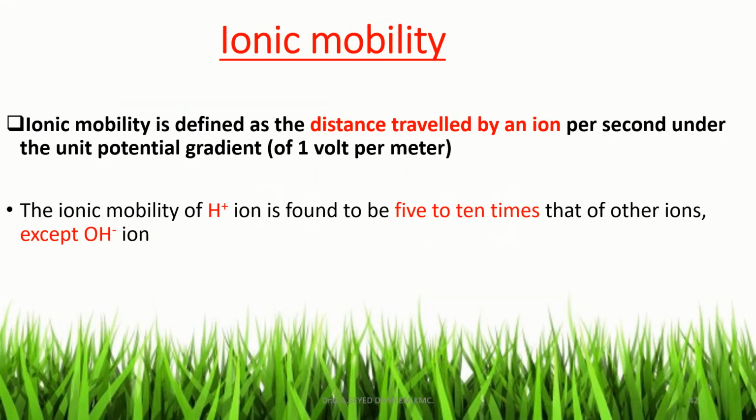Next topic, ionic mobility. Ionic mobility is defined as the distance traveled by an ion per second under a potential gradient of 1 volt per meter. The ionic mobility of the H plus ion is found to be 5 to 10 times that of other ions, except the OH minus ion. That is, the mobilities of H plus and OH minus ions are high.